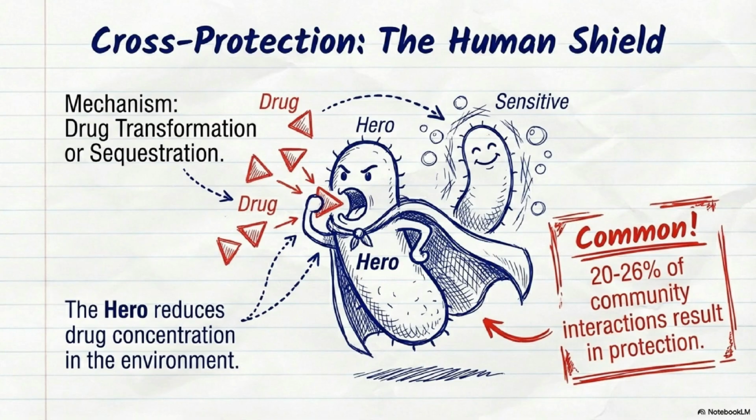Cross-protection, often called the human shield, occurs when a hero microbe reduces environmental drug concentrations through mechanisms like transformation or sequestration. By acting as a buffer, these heroes create a safe haven for sensitive neighbors that lack their own resistance. This isn't just a biological curiosity. Research shows it is a widespread phenomenon found in up to 26% of microbial community interactions.